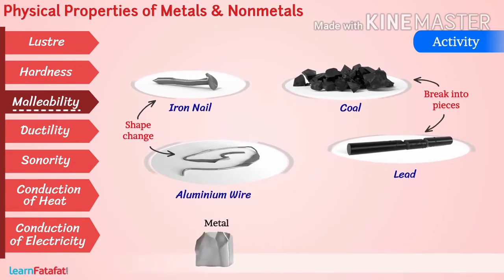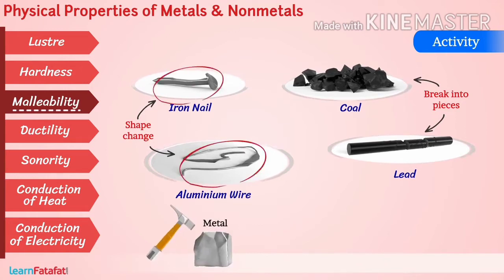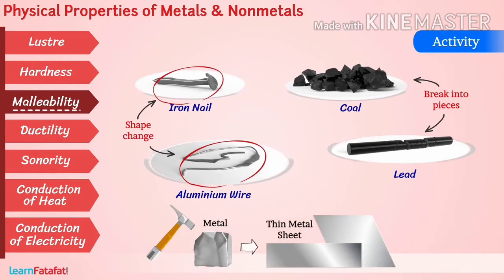Thus, metals, if beaten, change their shape and form thin sheets on beating. This property is called malleability. Nonmetals break into pieces like we have seen in the activity.